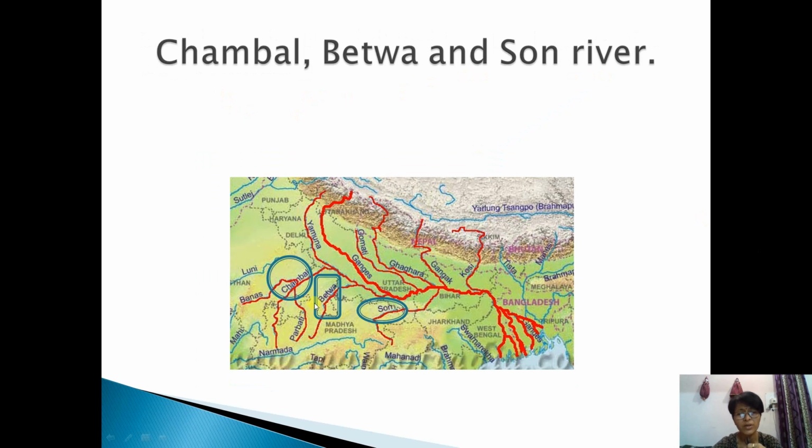Chambal, Betwa and Son river. I'm showing another three tributaries of river Ganga. Actually, they originate in the peninsular upland. You can see the peninsular plateau part. You see the location here. This is peninsular upland part, and from here the Chambal, Betwa, and Son rivers originate and join the river Ganga, and these rise from the semi-arid areas. These are semi-arid regions, not completely dry area, but semi-dry, and the courses are very short, and they do not carry much water in them.